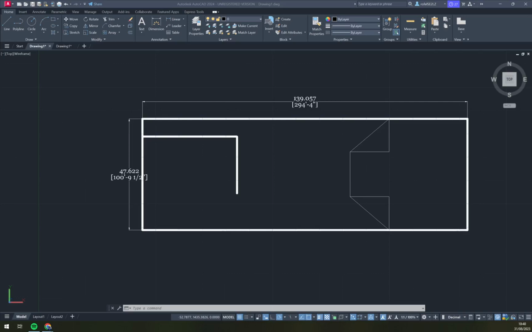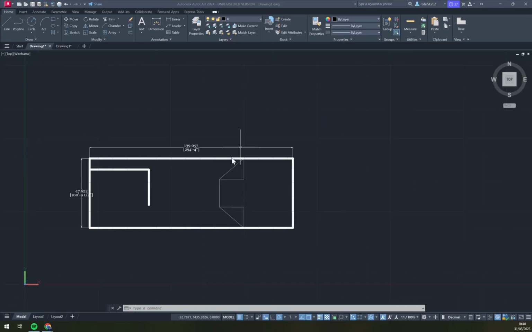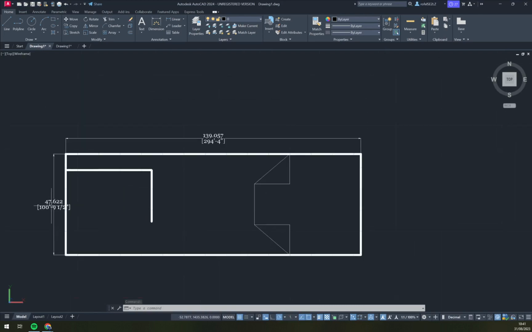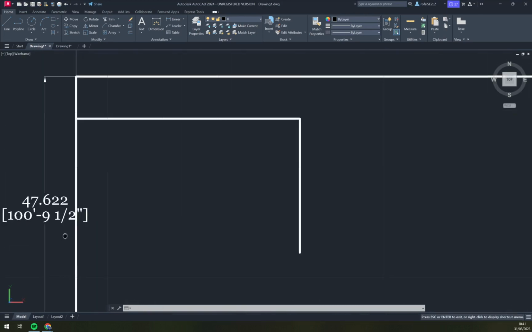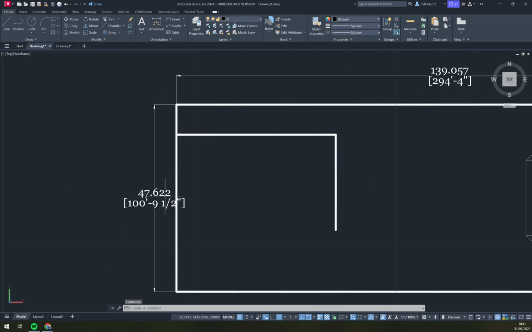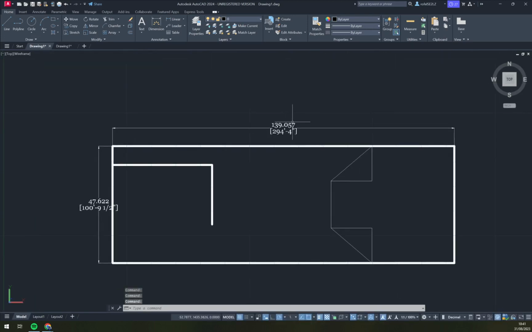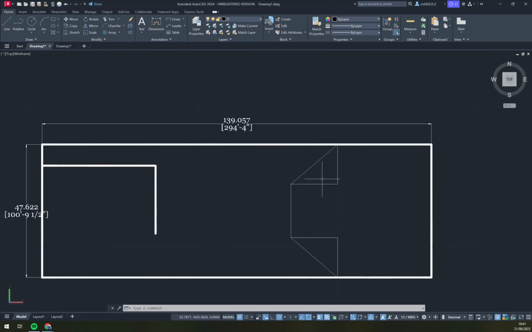Hello guys, my name is Matthew, and in today's video I'm going to show you how you can flip this dimension text. As you can see, once we created the dimensions, we stumbled upon this problem: this dimension number is not as readable as this horizontal one. We want to make it aligned to the line that is measuring. How can we do that?